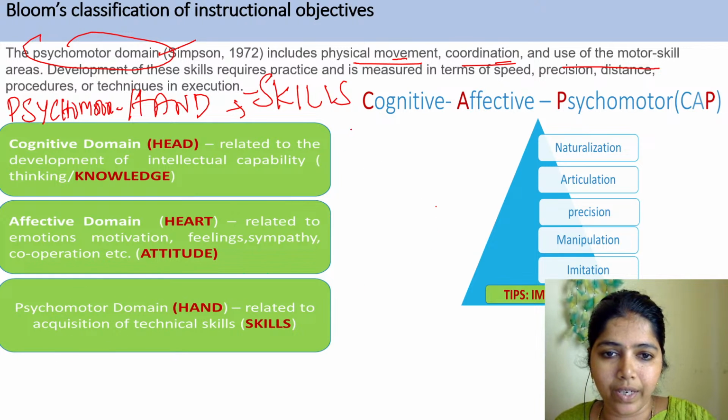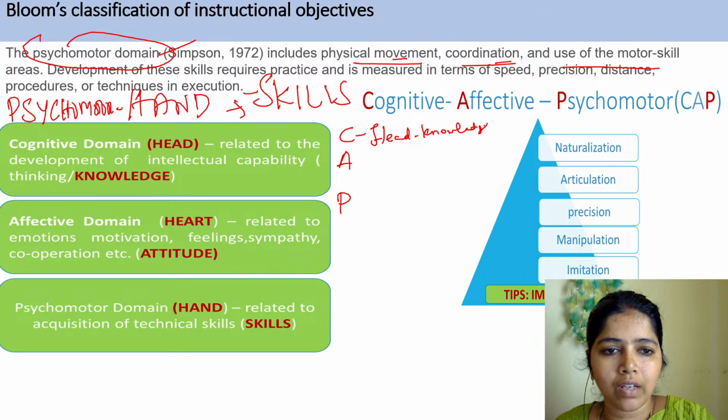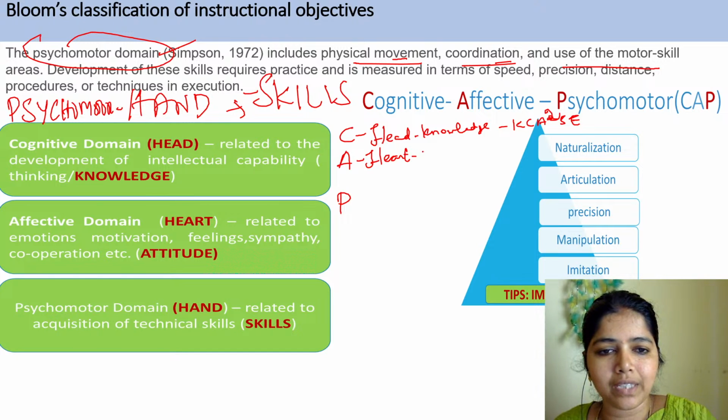So I will give you a quick recap. CAP. Cognitive means what? Head. They talk about knowledge, KC A squared SC. What do you mean by affective? Affective means heart. Heart means attitude.